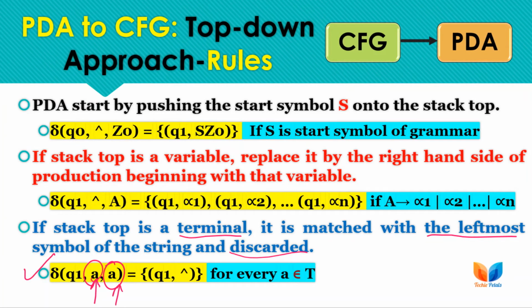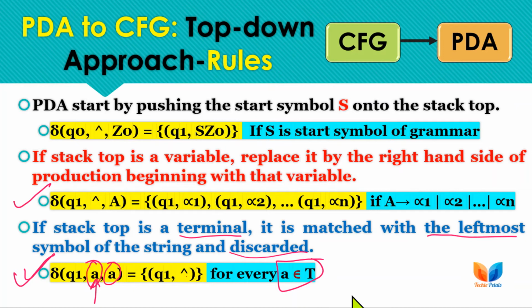For this we move to Q1 and replace the stack top with null, which means we perform the pop operation for the terminal. We write this type of transition for every terminal of the grammar, and the earlier type for every non-terminal of the grammar.